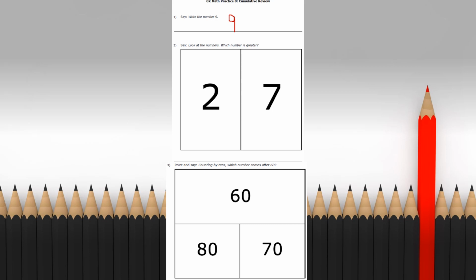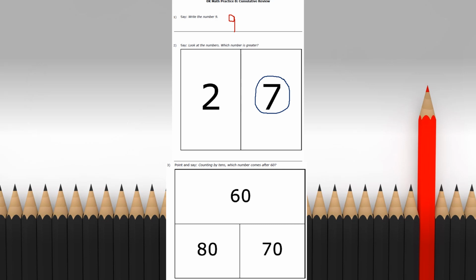Number 2. Look at the numbers. Which number is greater? Greater means bigger or larger or has more. If you said the number 7 has more or is greater, you are correct.